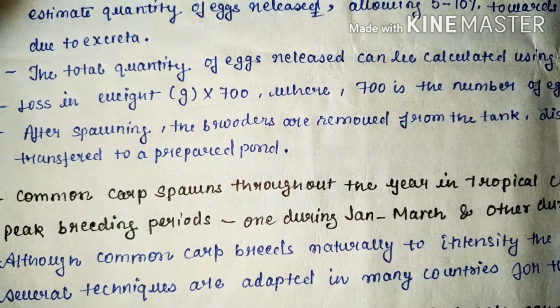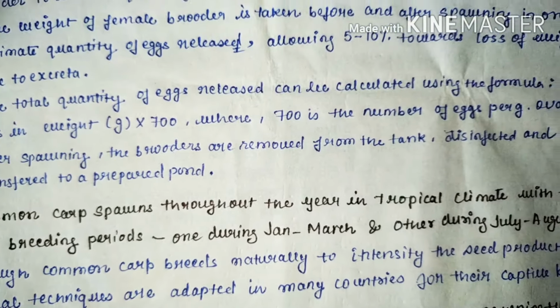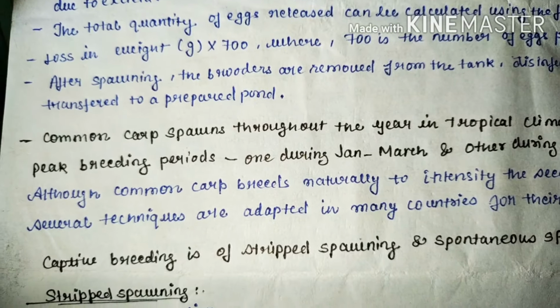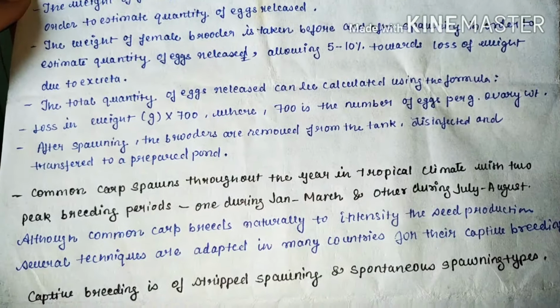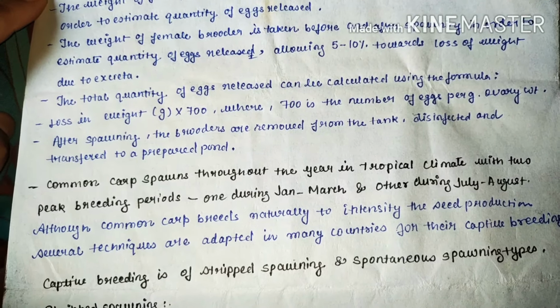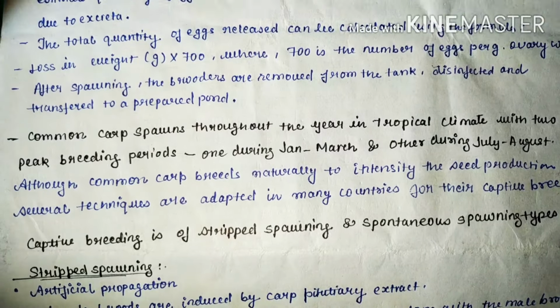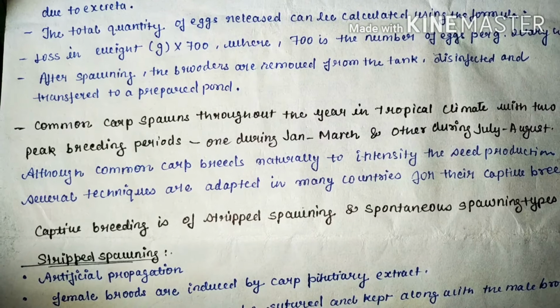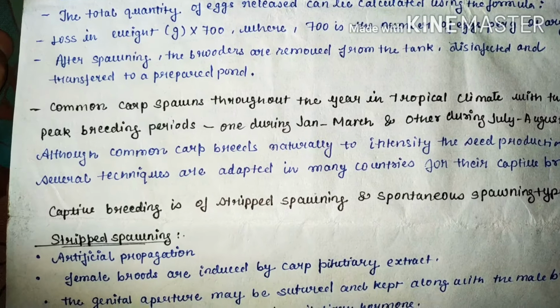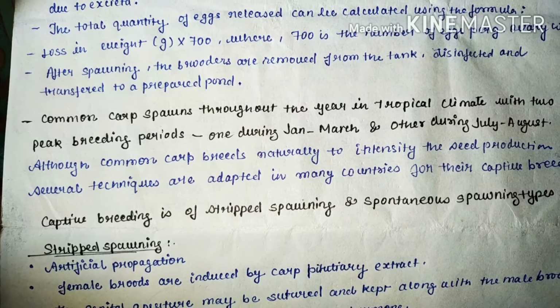The total quantity of eggs released can be calculated using the formula: loss in weight times 700, where 700 is the number of eggs per gram of ovary weight. After spawning, the brooders are removed from the tank, disinfected and transferred to the prepared pond.